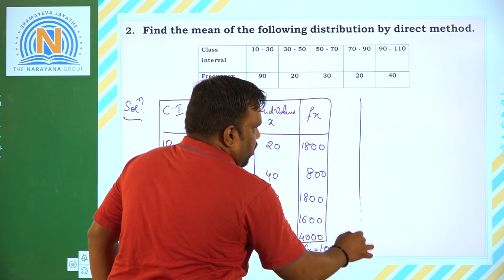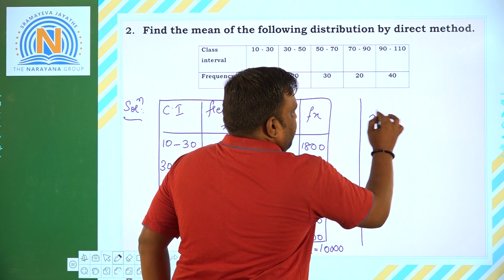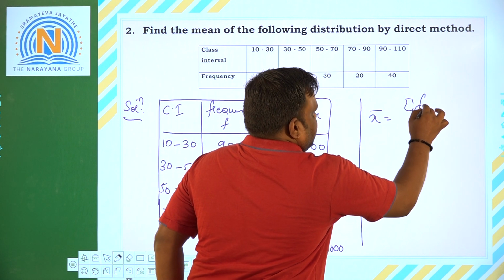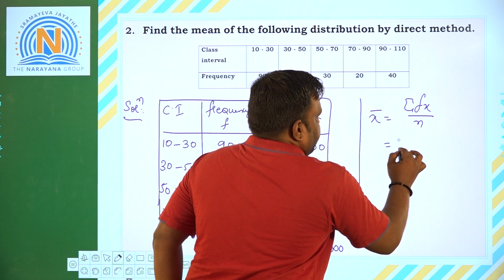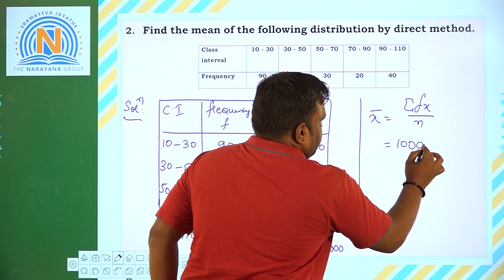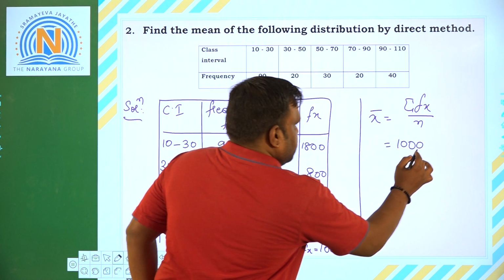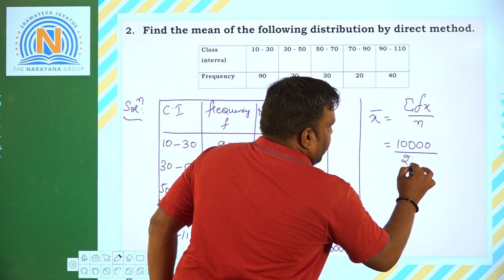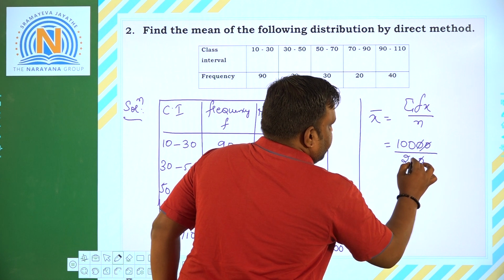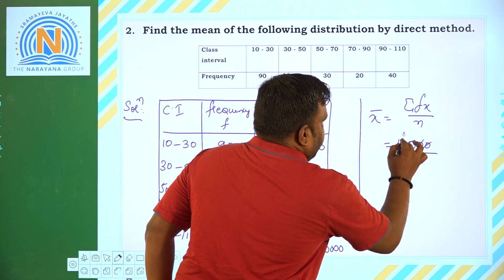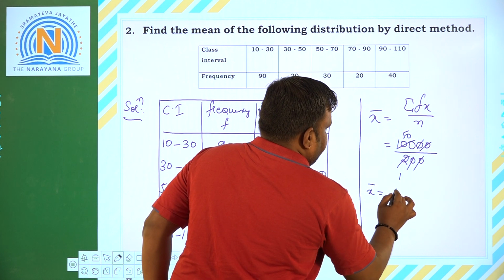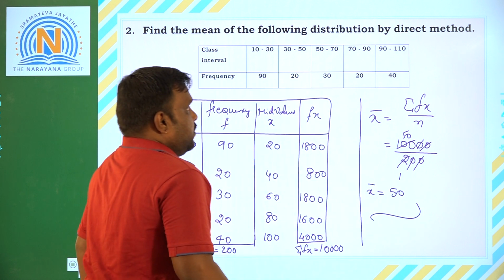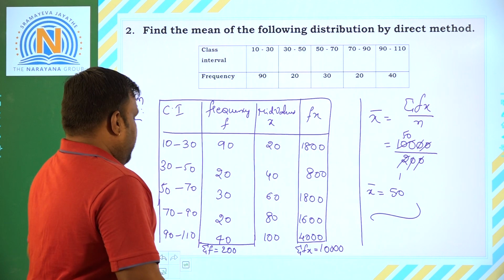As we know, when you talk about the direct method, the arithmetic mean is equal to sigma fx by n. So that is 10,000 by 200. These two zeros get cancelled, 1 and 50. So the arithmetic mean here is 50. This is how we find it with the help of the direct method.